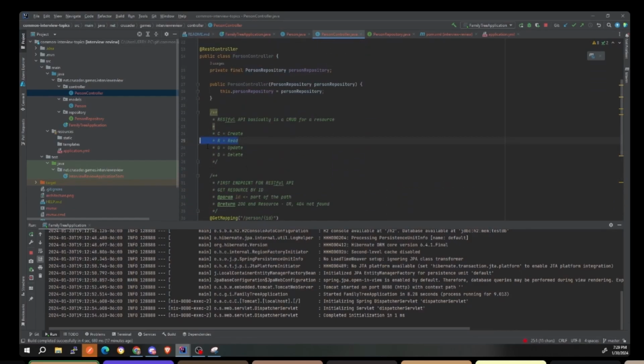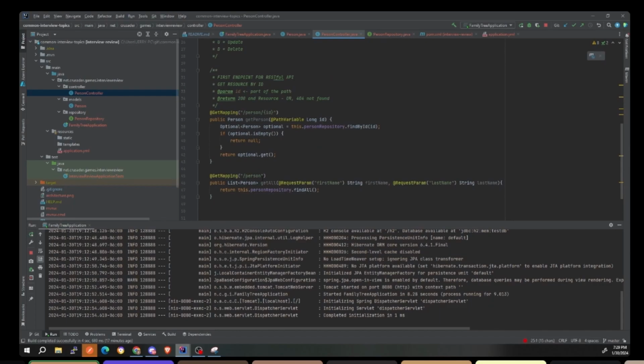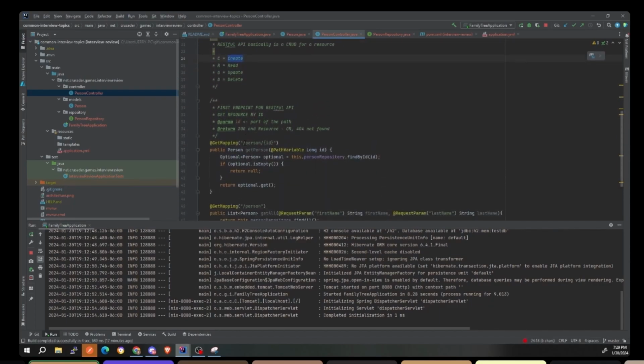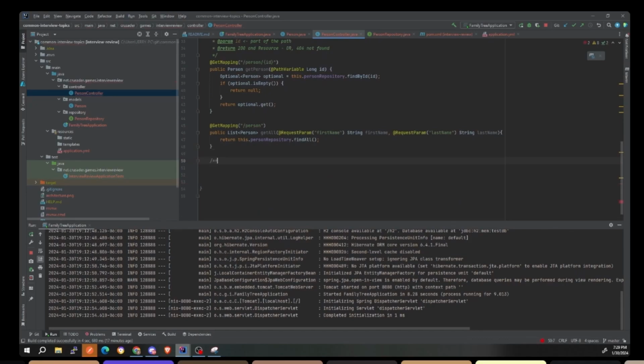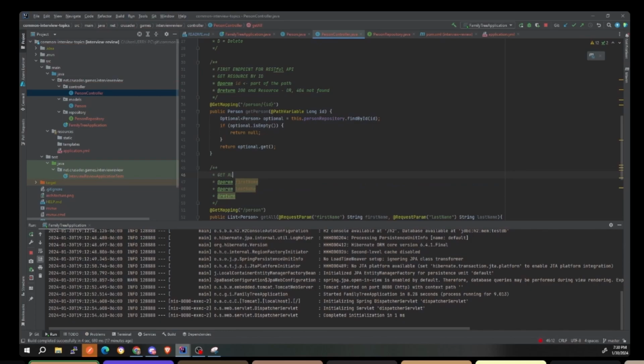All right, so let's see here. We got read right here, right? Read's easy. Get is passive. Get is you call the resource name and then the ID, and for getting all the records, you call the resource itself. So now let's work on the next one, and that's create. Let me put this note here. So this is get all records. Typically, we'll accept query parameters to filter records or resources. The first name is an example of a query parameter, and then another example of a query parameter, and then it returns all records, all filtered records.